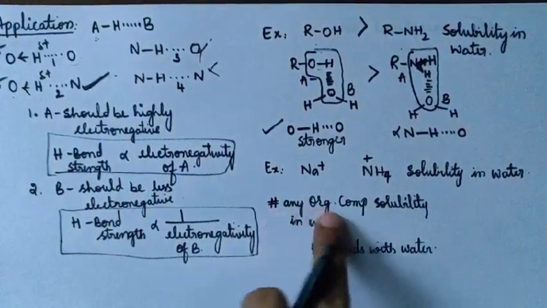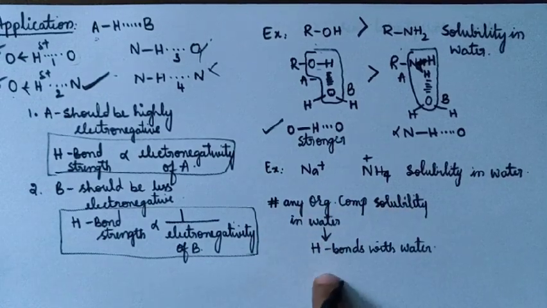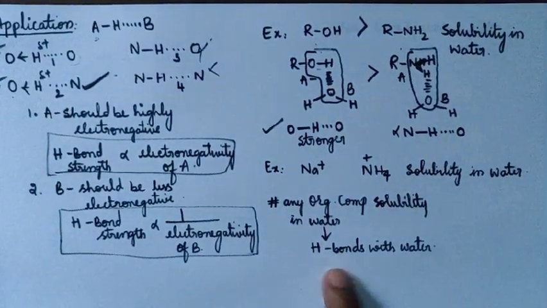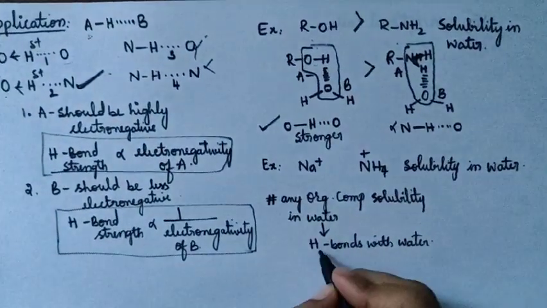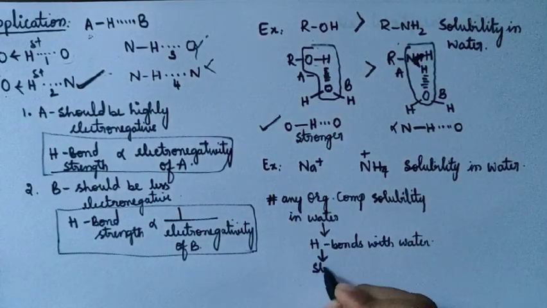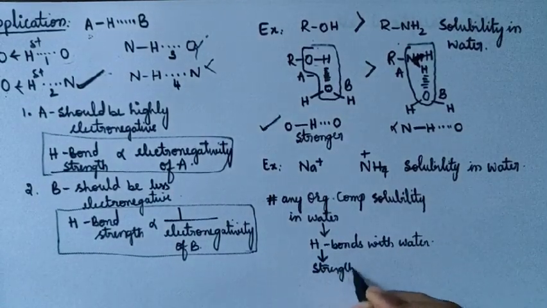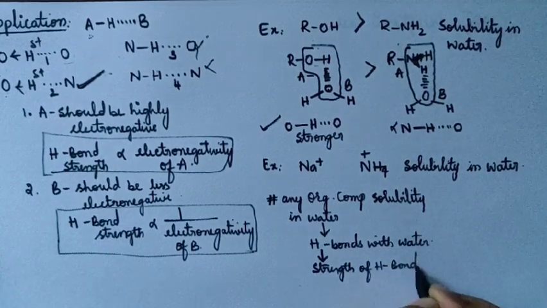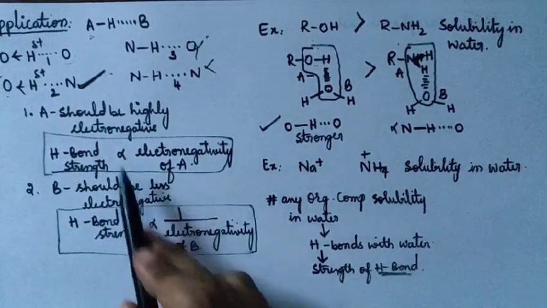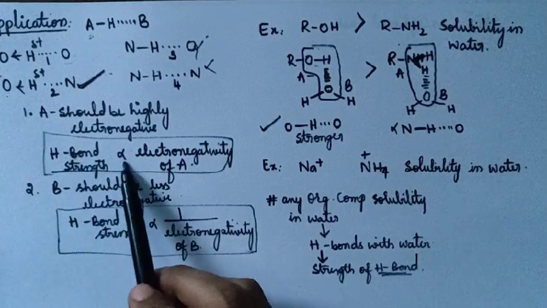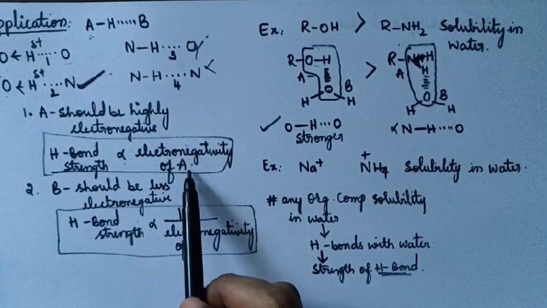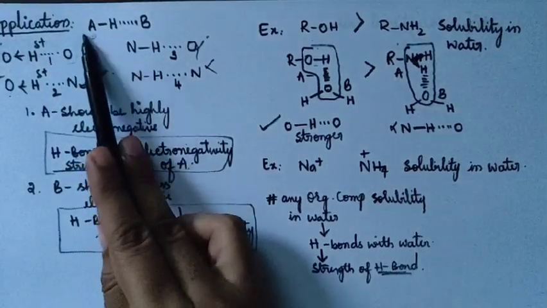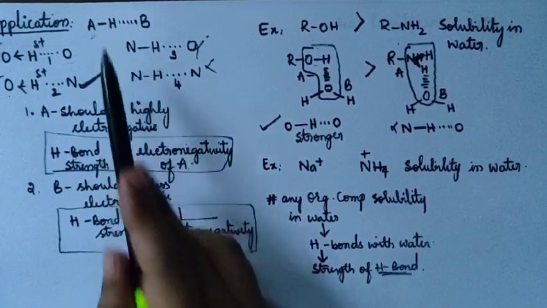So remember, any organic compound's solubility in water depends on hydrogen bonds with water, and in hydrogen bonds you have to look into the strength of the hydrogen bond. How do you look into that? Remember these two points. Hydrogen bond strength is directly proportional to the electronegativity of atom A. What is atom A? It is the atom bonded to hydrogen covalently.